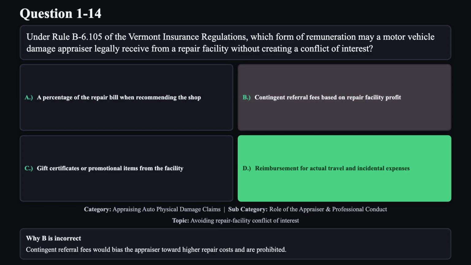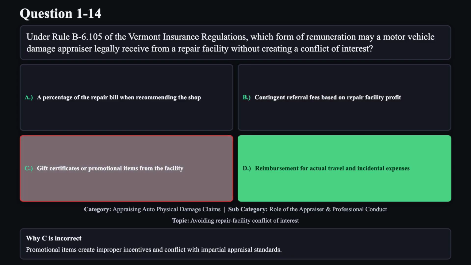Reason B is not correct. Contingent referral fees would bias the appraiser toward higher repair costs and are prohibited. Reason C is not correct. Promotional items create improper incentives and conflict with impartial appraisal standards.